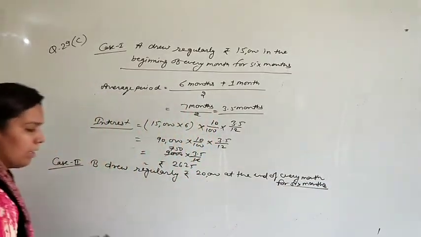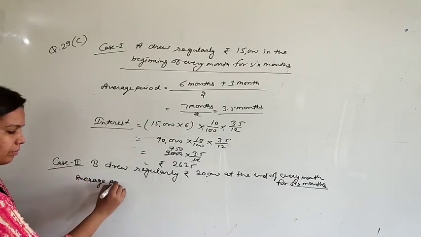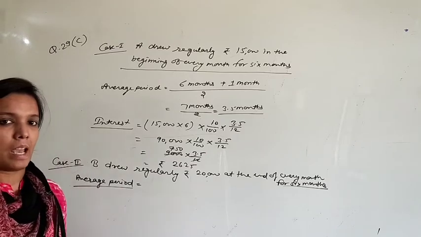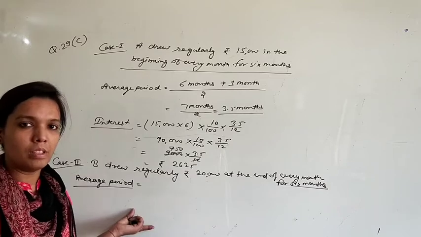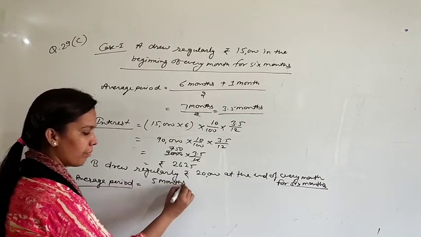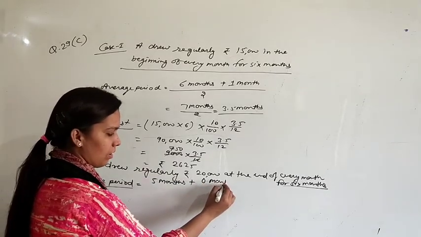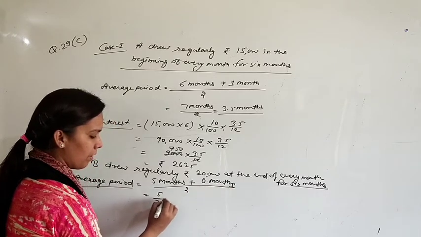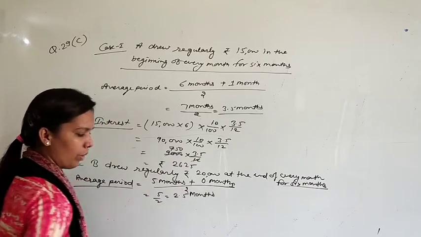So the same thing, that first of all find average period. Formula of average period is time left after first drawing plus time left after last drawing. You are withdrawing at the end of every month, so after first drawing you will have 5 months, and after last drawing you will not have any months. Divide by 2, it means average period will be 2.5 months. Okay.